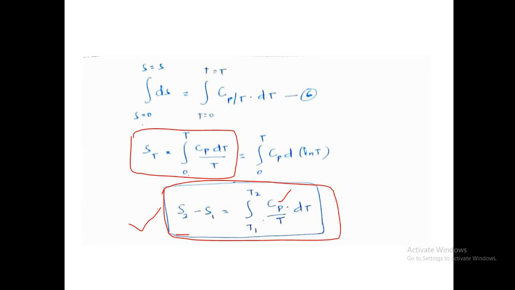If there is no phase change within the temperature range, then you can use this formula, S2 minus S1, provided S1 or S2 is given, the temperatures T1 and T2 are given, and Cp is given, right? This is the formula we use for a reaction that happens without any phase change.